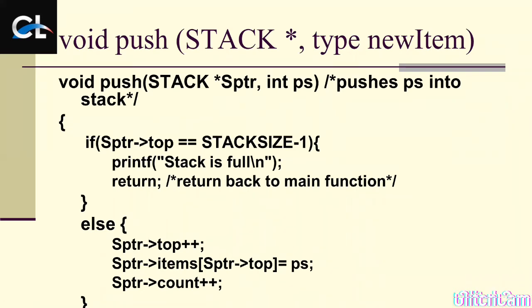And with respect to this same reference variable, I write SPTR dot item in brackets, SPTR dot top equal to PS. Now what is PS? PS is the element which I want to enter into the stack. The condition is not satisfied, so it entered the else part. Whatever position we have for top, we increase it by 1. And in this position, we are entering the value of PS.